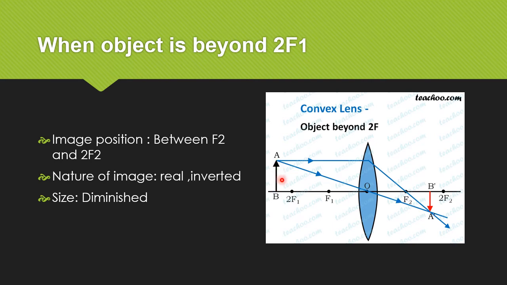When object is beyond 2F1, image position between F2 and 2F2. Nature of image, real and inverted. Size, diminished.